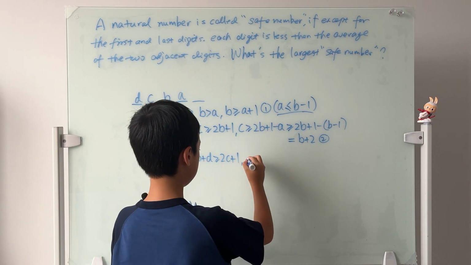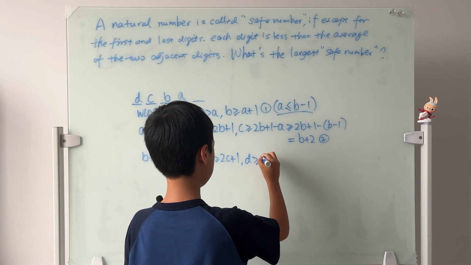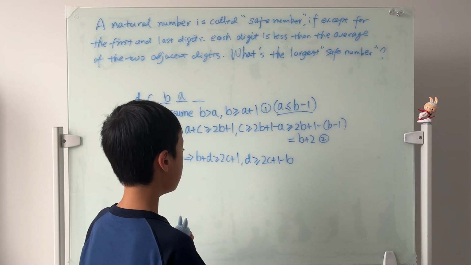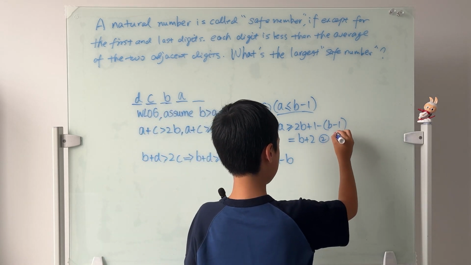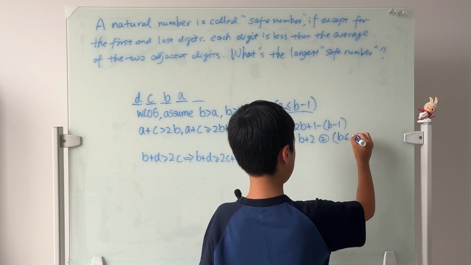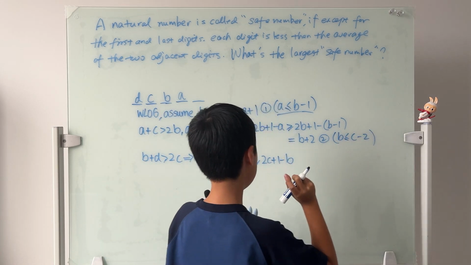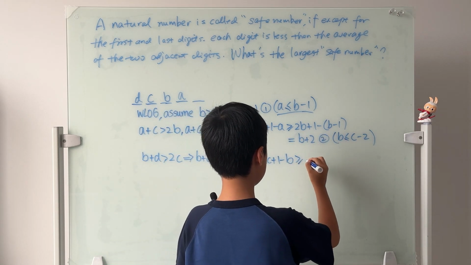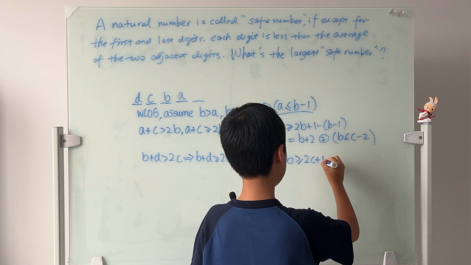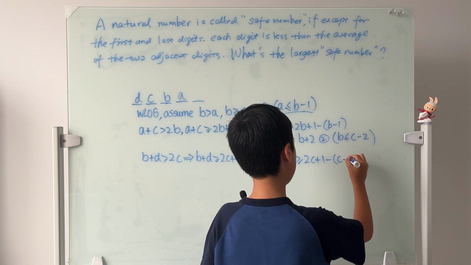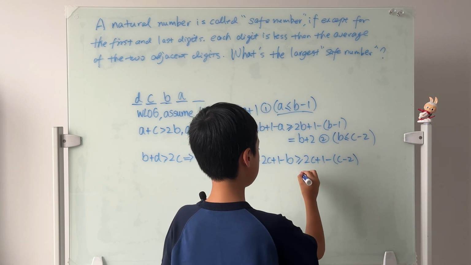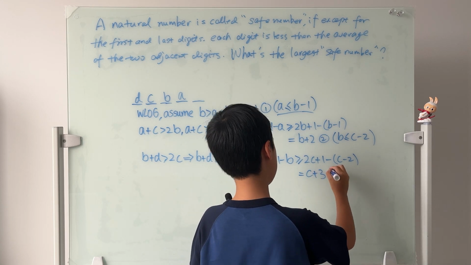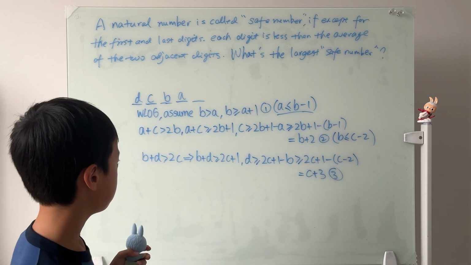So, D is greater than or equal to 2C plus 1 minus B. And from here, we know that B is less than or equal to C minus 2. So if we plug this in, then this whole thing is greater than or equal to 2C plus 1 minus (C minus 2). And this is equal to C plus 3. This will be equation 3.